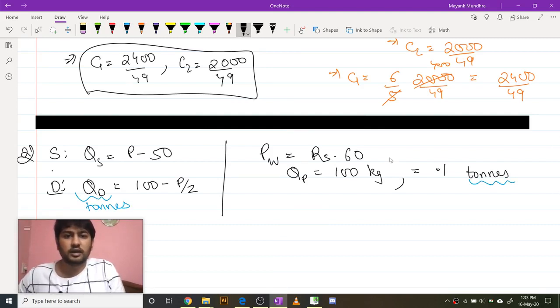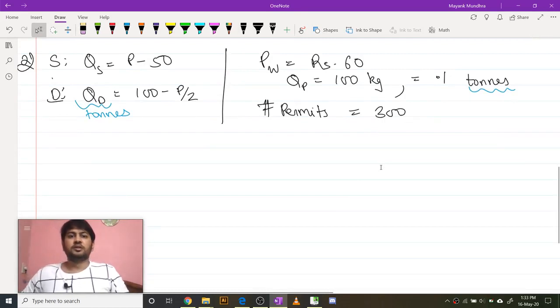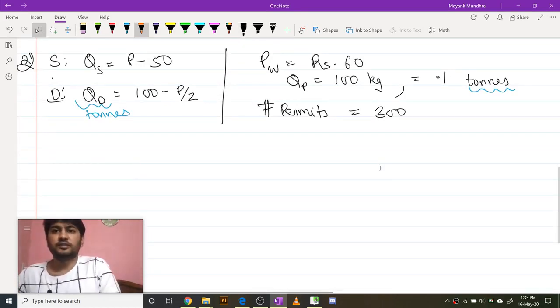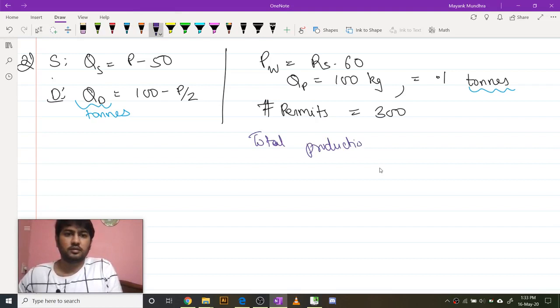Okay, and the number of permits is equal to 300. So that's the idea. So total production with permits will be equal to 30.